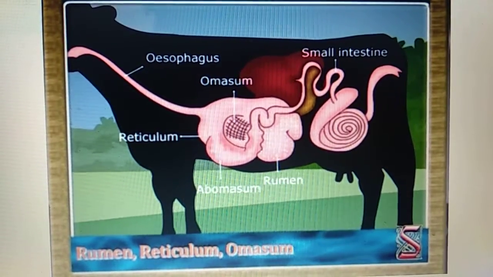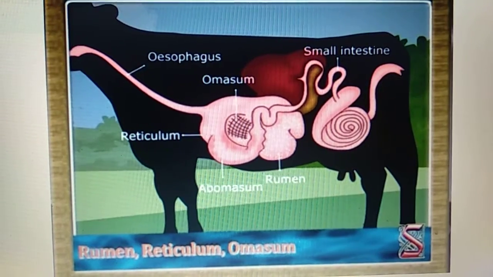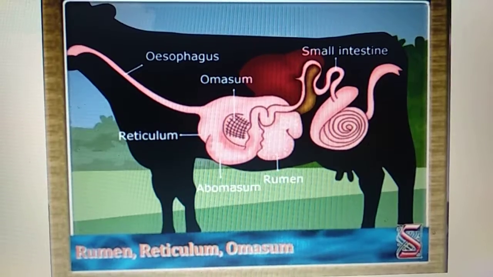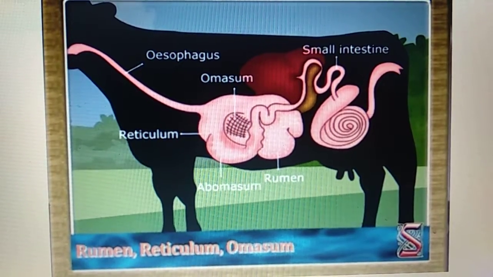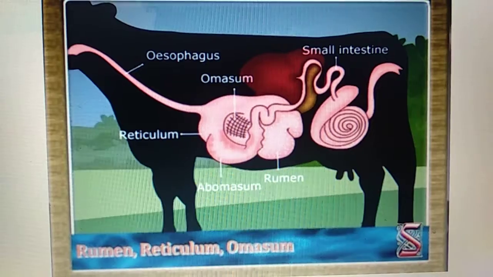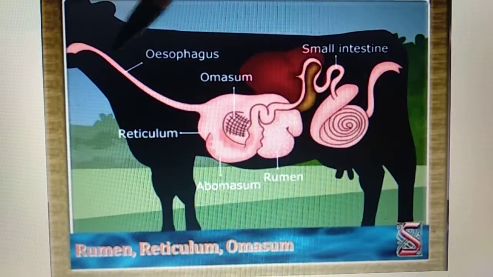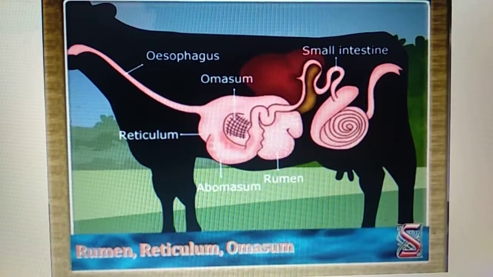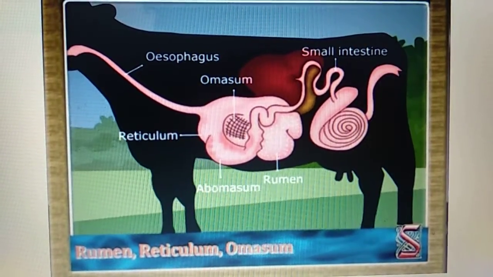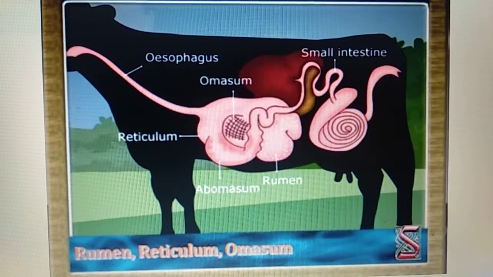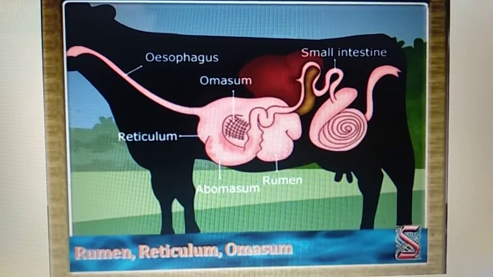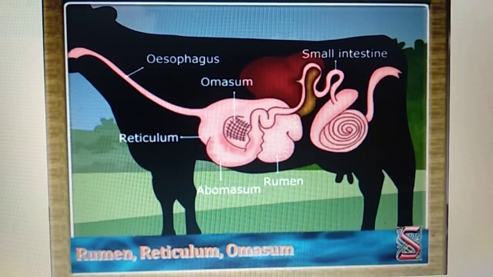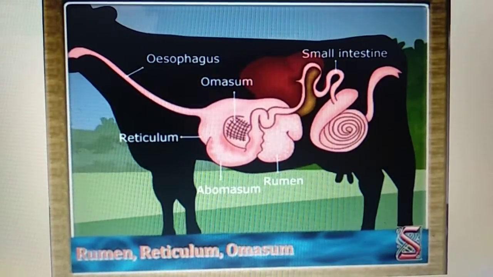Now whenever the cow is eating or grazing, what happens? They quickly swallow plenty of grass without much chewing. When they are swallowing the grass, first this grass will go into the chamber, that is the rumen. You can see the chamber here. This is considered to be the largest chamber, and it contains an enzyme called cellulase. This cellulase enzyme is produced naturally by the cyanobacteria which are already present in the rumen region.